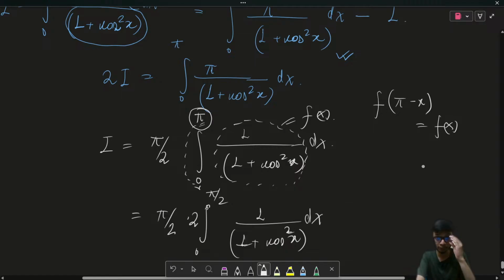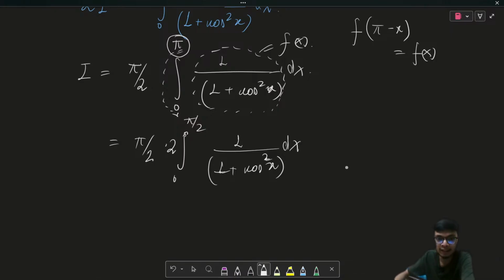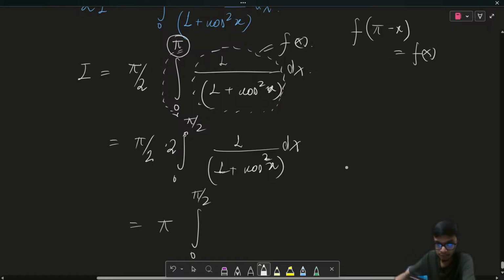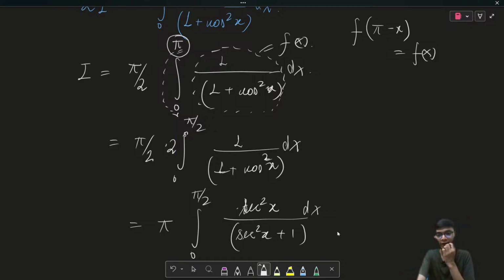So therefore, now I can simplify this question by taking a simple modification. What I'm going to do over here is divide both the numerator and the denominator by cos square x. So this is pi times the integral from 0 to pi by 2. If I divide both the numerator and denominator by cos square x, then the result is going to be secant square x divided by secant square x plus 1, right?